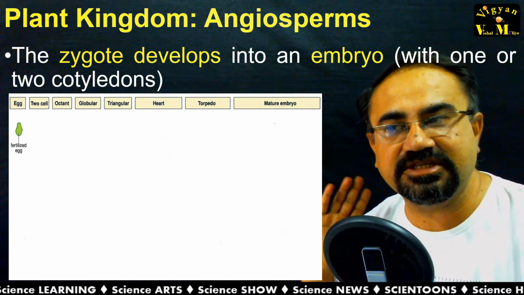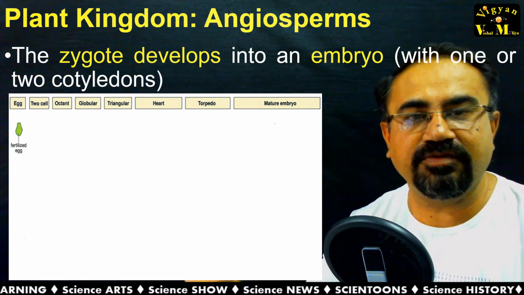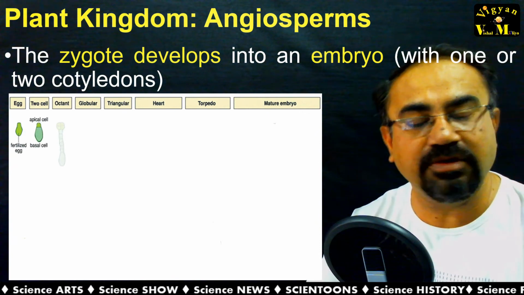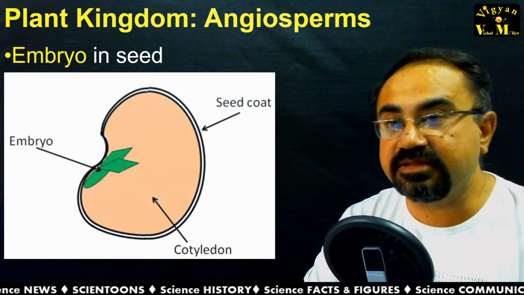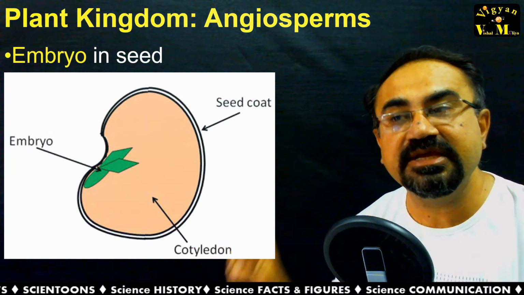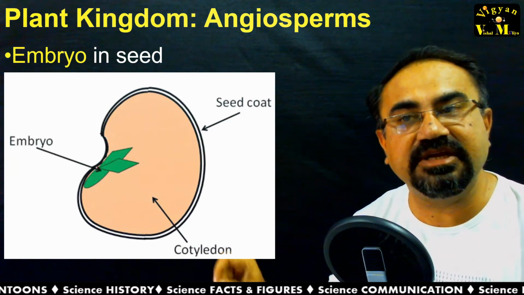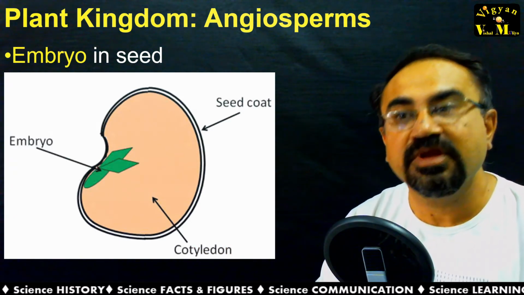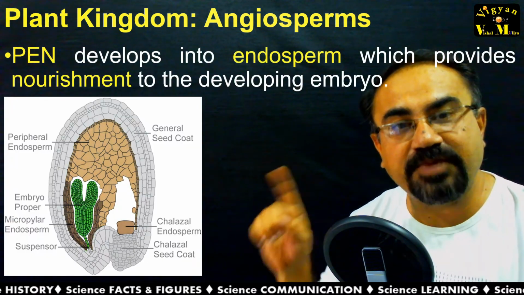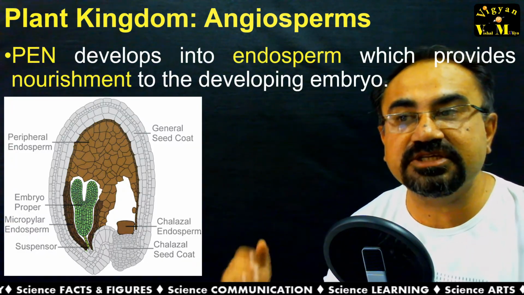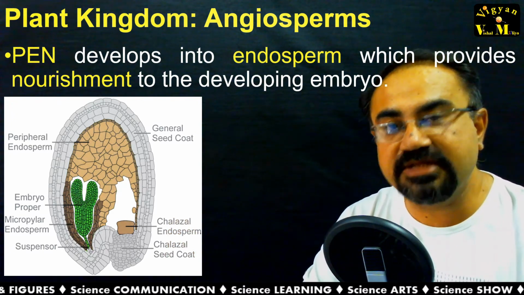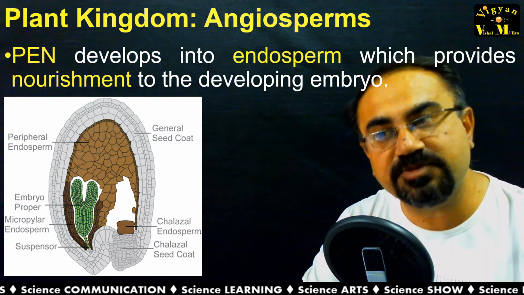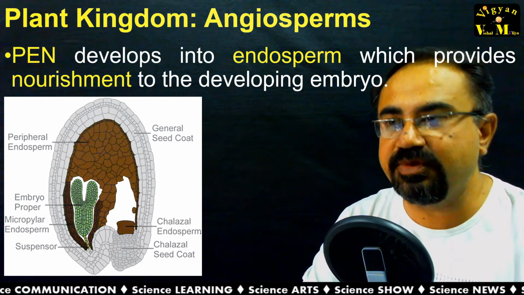Here you can see the stages of the development of the zygote to the embryo. Technically it is known as embryogenesis, and this embryo is found in the seed. The PEN, that is the primary endosperm nucleus, later develops into the endosperm, and this endosperm provides nourishment to the developing embryo.